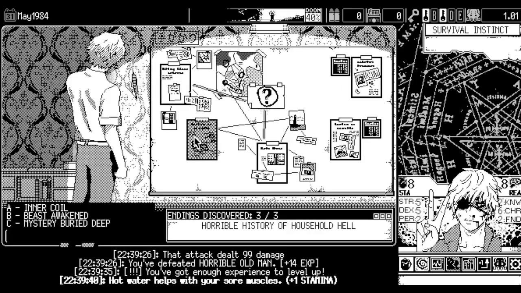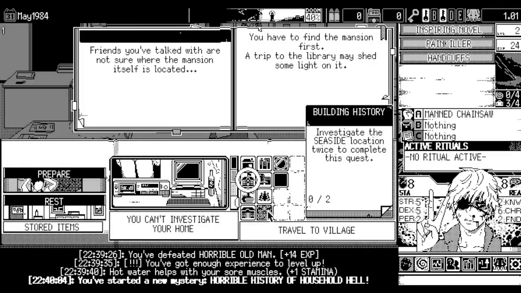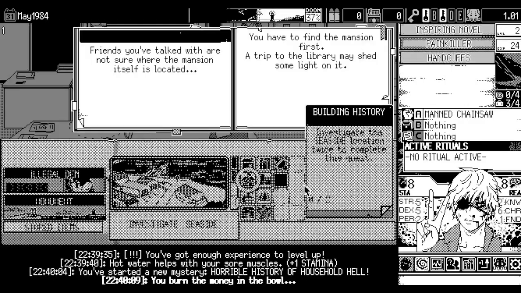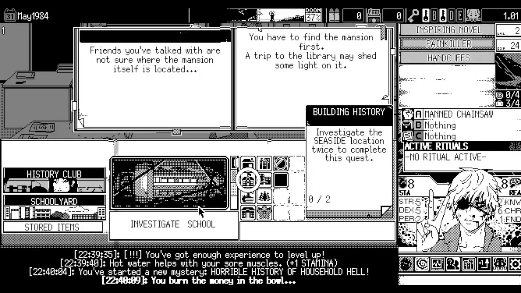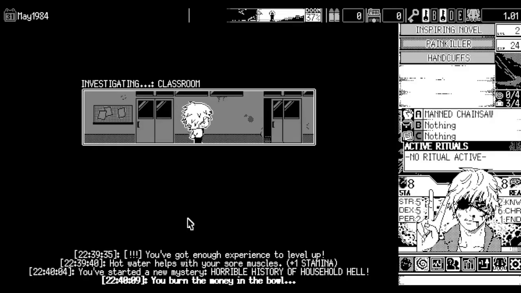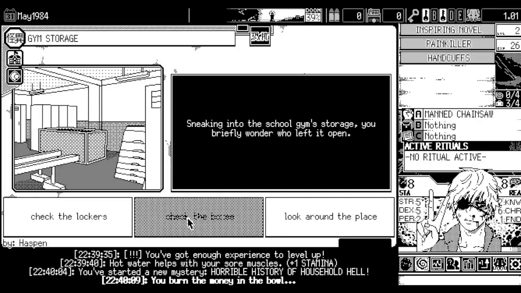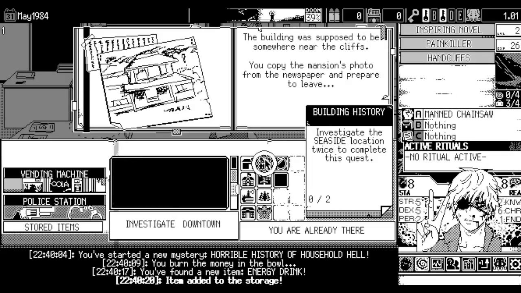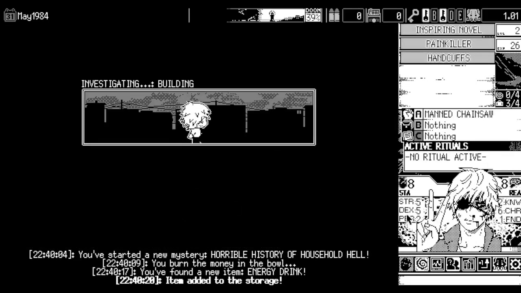Household Hell. I guess we'll try to lower Doom. I am actually going to visit the monument once. And basically, on a separate note, if you have an ally that does what I just did, or when you let go of the ally, they full heal you, that is also very powerful. You should add a downside. This character currently doesn't have a lot of... well, this version of this character